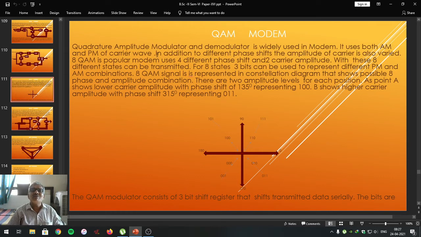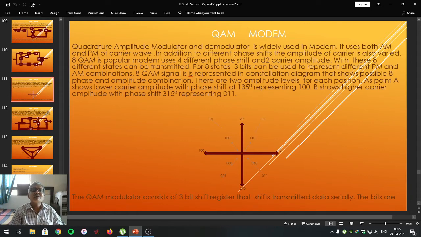According to that definition, the QAM modem uses the principle of variation in phase of the carrier wave as well as the amplitude of the carrier wave as the binary data or digital data changes, to convert binary information into the analog form, and the reverse is also true.